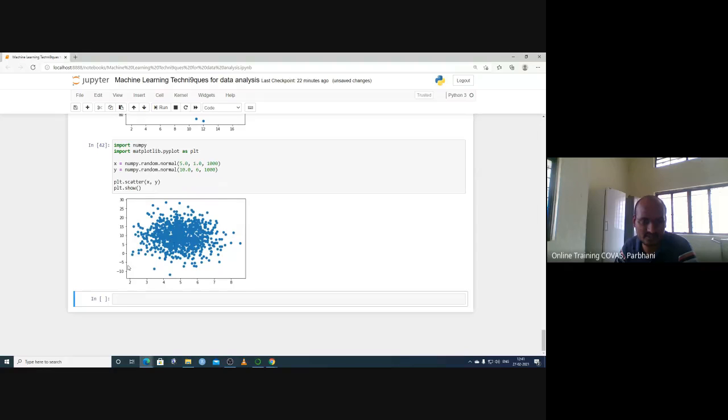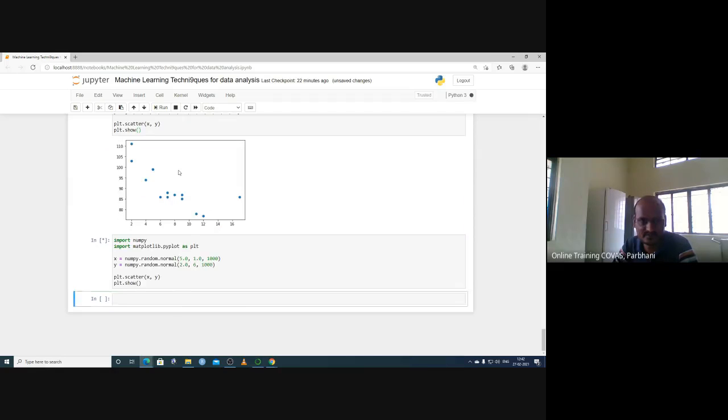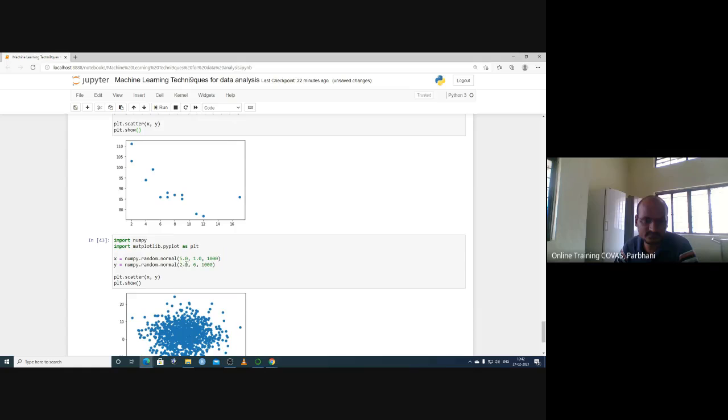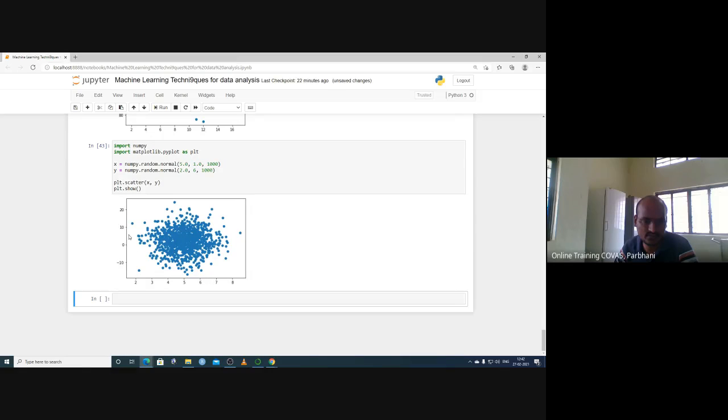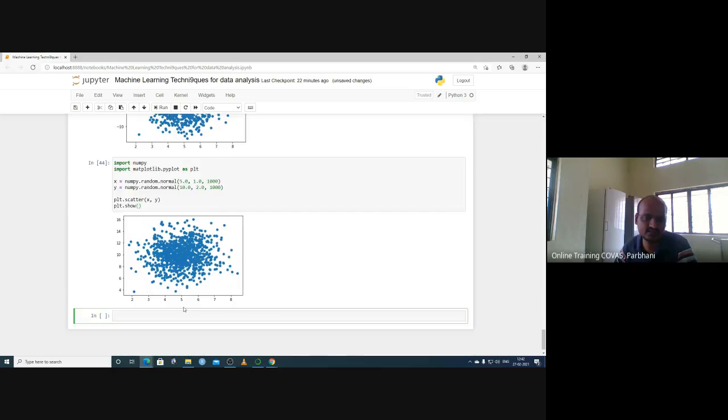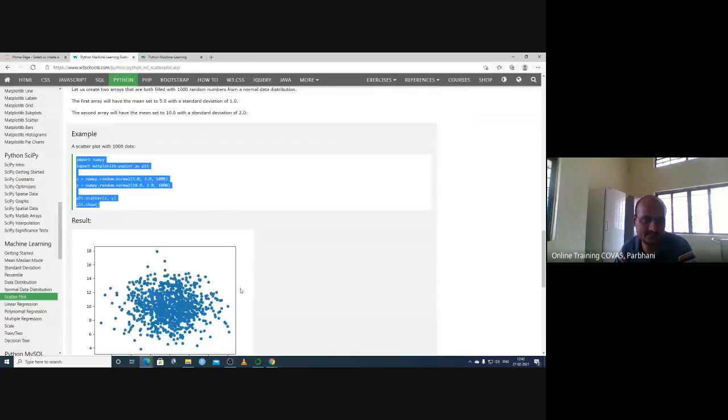It is still at 10, but the axis has shifted from -10 to 30. So let's keep 2 only. So now the values of x-axis are concentrated around 5. So likewise, this data is being analyzed.